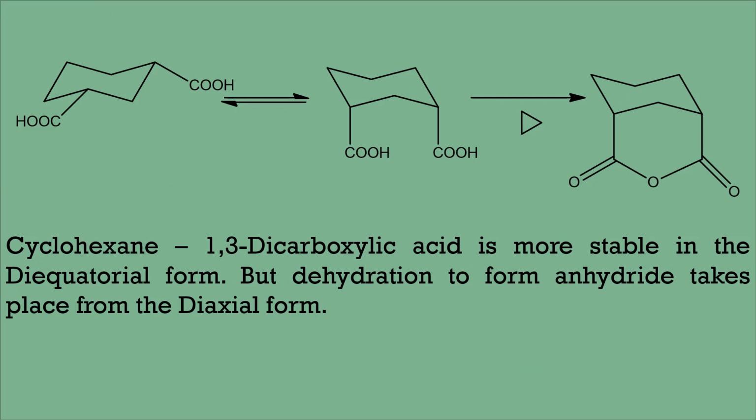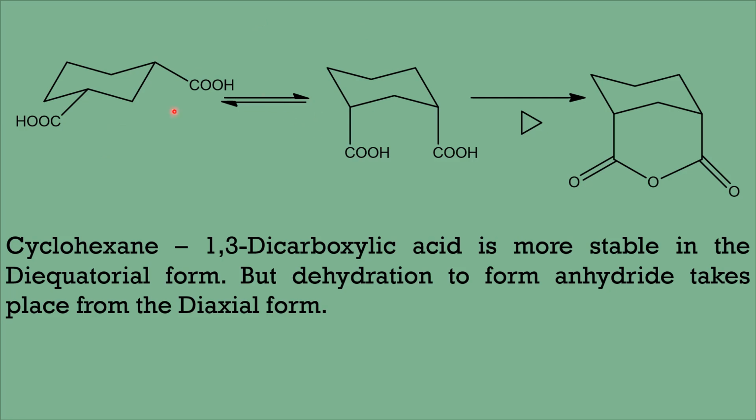This is cyclohexane 1,3 dicarboxylic acid, and these two are the conformers. So both the COOH groups are in the equatorial side, both are alpha bonds. So this is cis cyclohexane 1,3 dicarboxylic acid, and this also is the cis isomer. And when this undergoes ring flipping, we get the diaxial conformer.